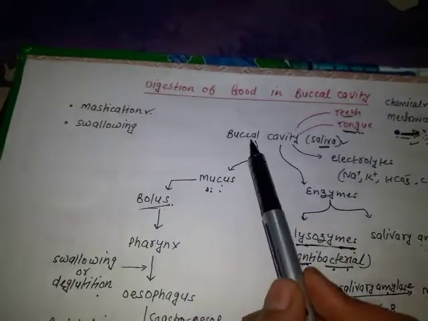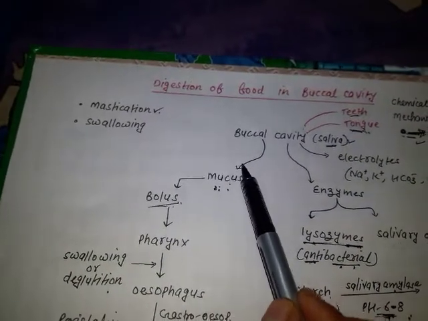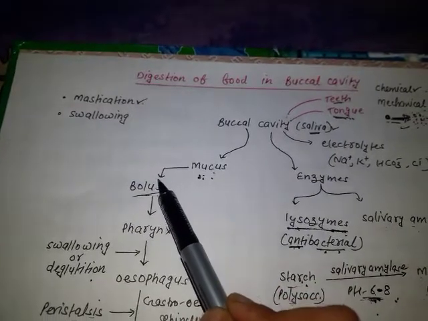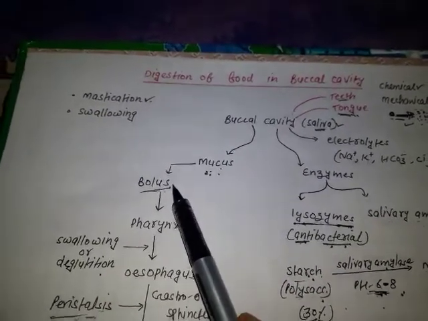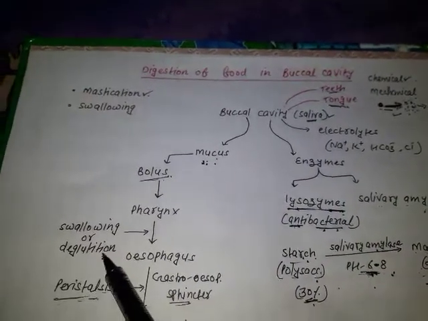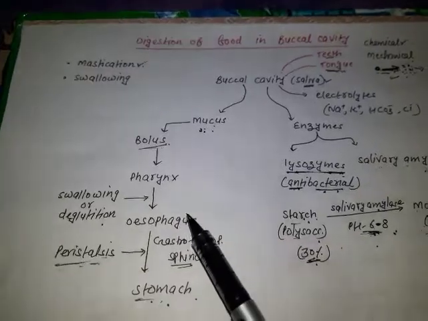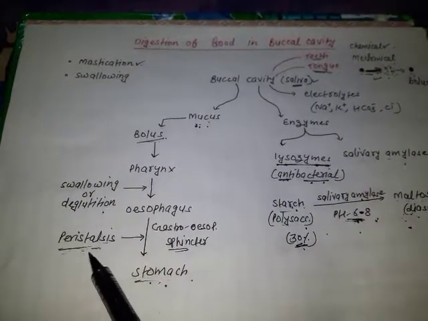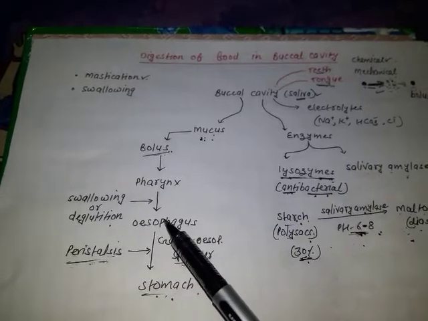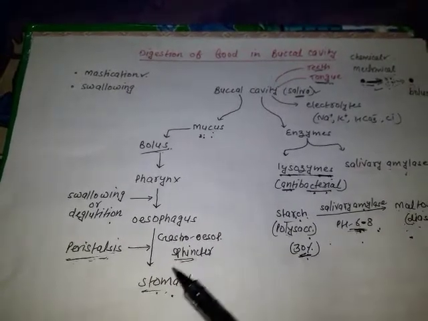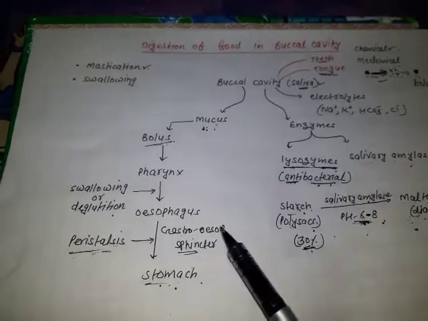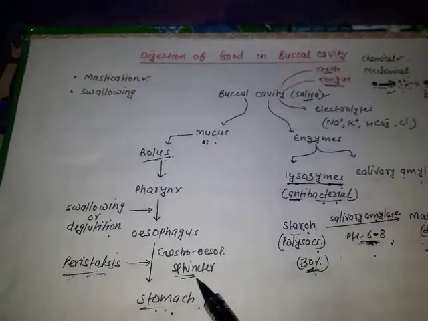Fine. Mucus will help in lubricating or adhering the food particles. The adhered food particle is known as bolus. Bolus will then pass into the pharynx and esophagus through deglutition or swallowing. Then from the esophagus to the stomach by the peristaltic movement, and the entry of food from the esophagus into the stomach, or you can say the opening of the esophagus into the stomach, is guarded by the gastroesophageal sphincter. Fine.